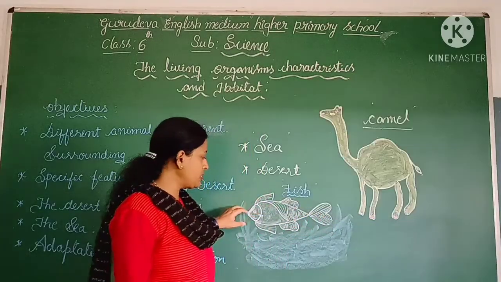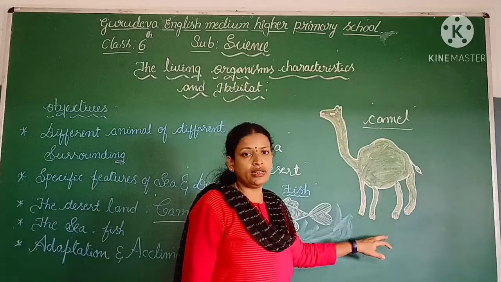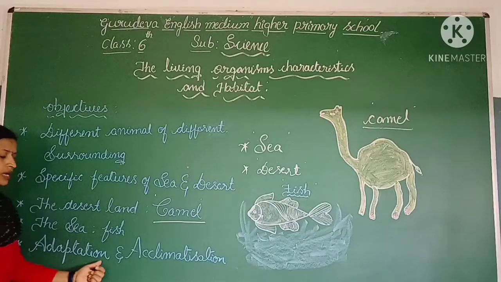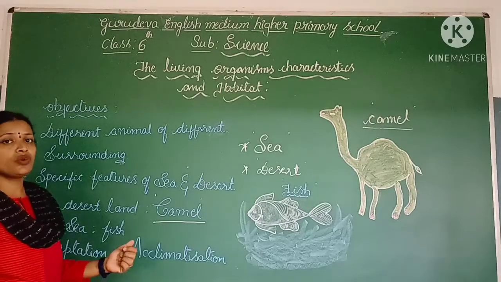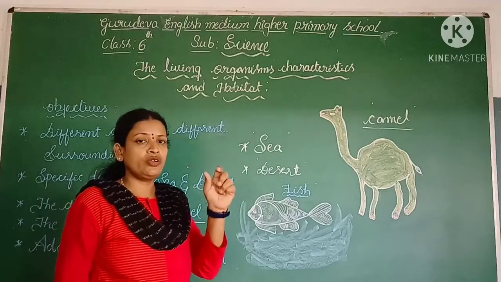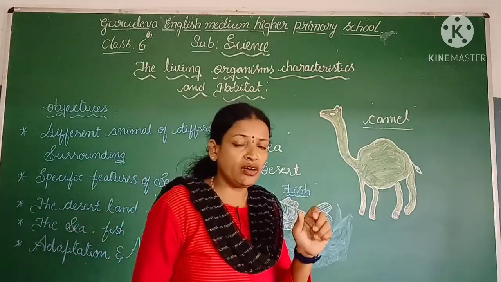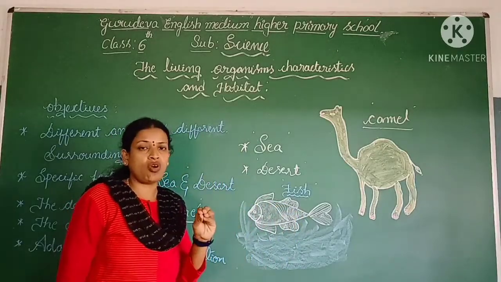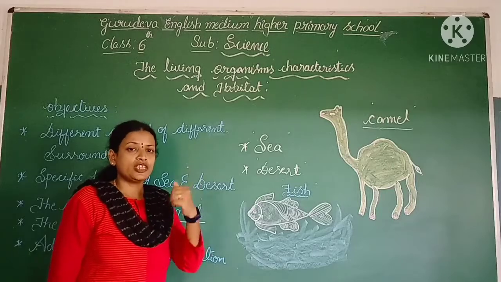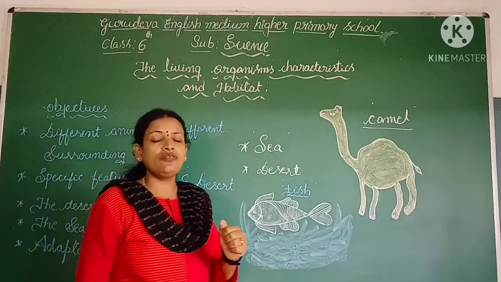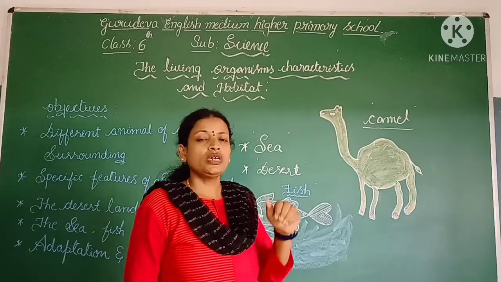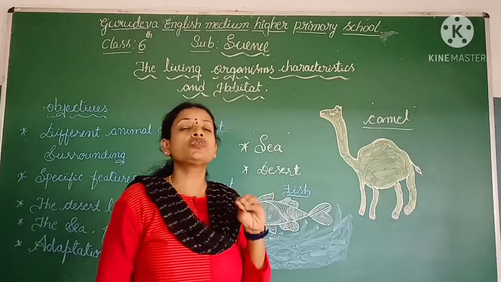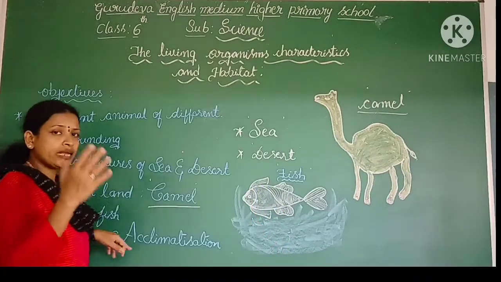By considering these two examples, we understood the meaning of adaptation. I have written here the meaning of adaptation. My dear children, once again I am saying this is a very important word, adaptation. What is the definition of adaptation? It means the process of animals having specific features to lead their life very easily, to continue to lead life very easily in a particular area. We call that adaptation.